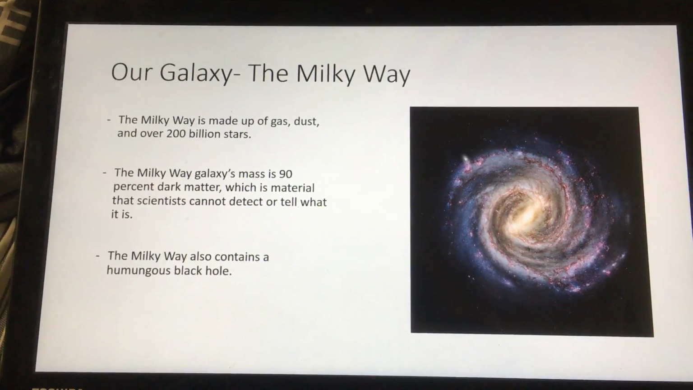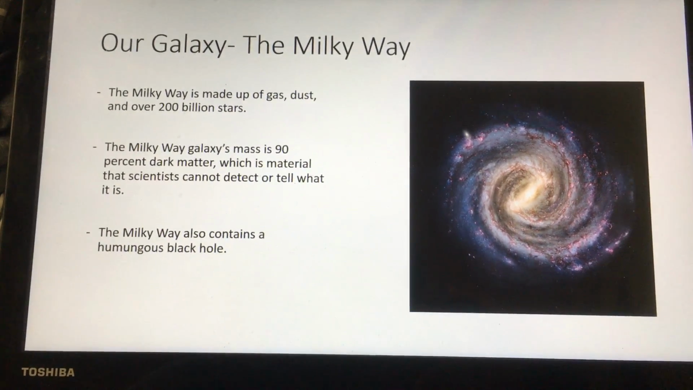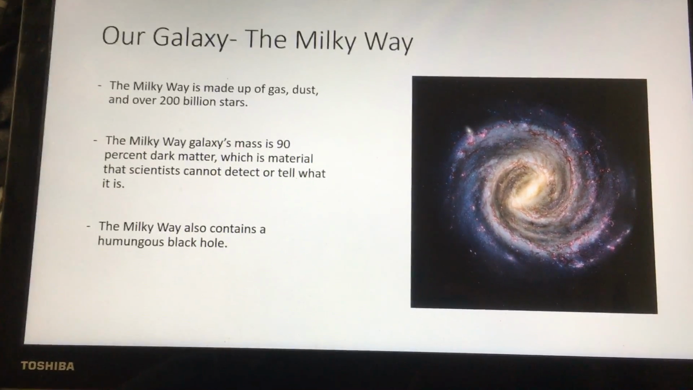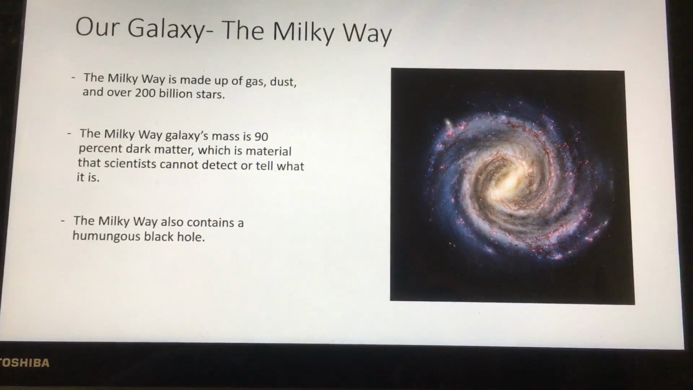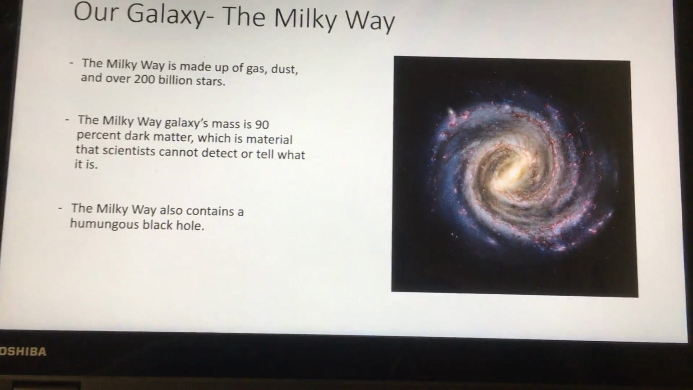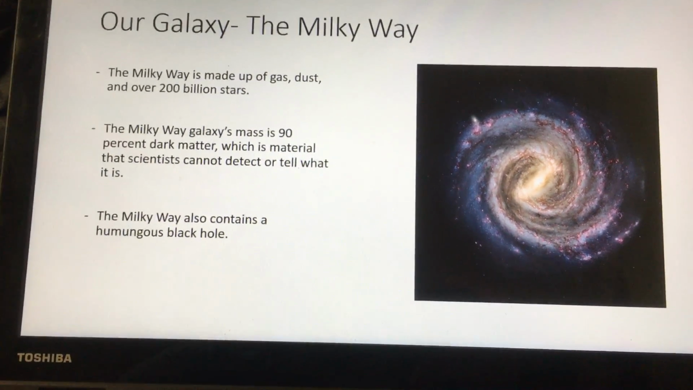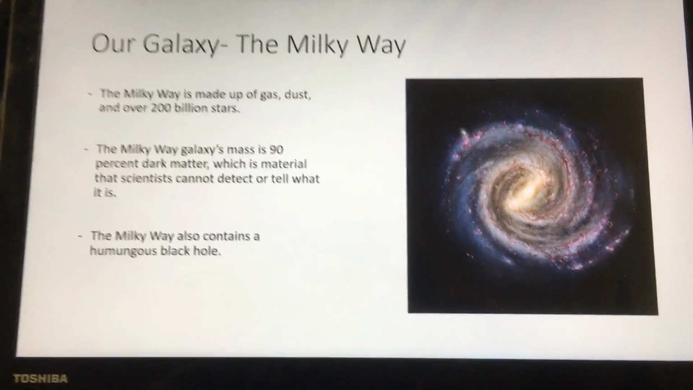The Milky Way is made up of gas, dust, and over 200 billion stars. The Milky Way galaxy's mass is 90% dark matter, which is material that scientists cannot detect or tell what it is. The Milky Way also contains a ginormous black hole in the center. Keep in mind that the black hole starts out very small and then grows throughout time.